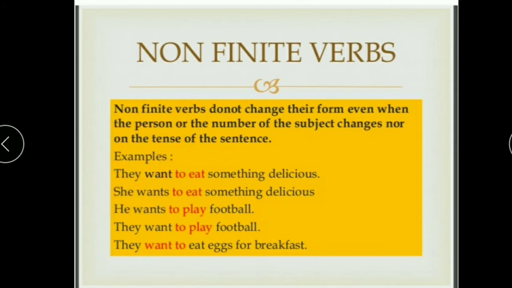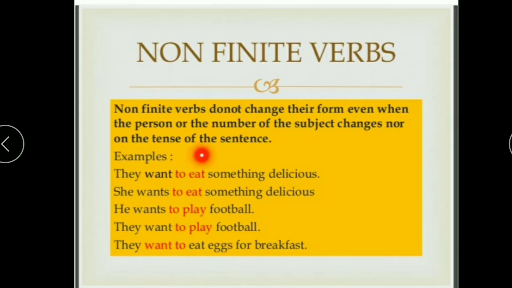In the second sentence, to eat is repeated and she wants. Here want changes into wants because we are talking about a singular subject. But to eat is not affected by the change of tense or the change of verb form. So this is the main verb and this is the non-finite verb we are talking about. You can read all the examples to clear your doubts.